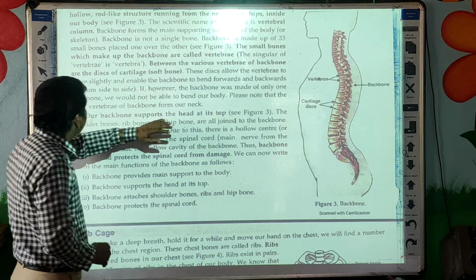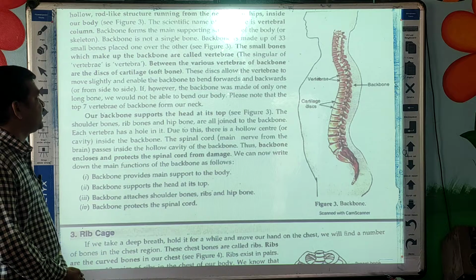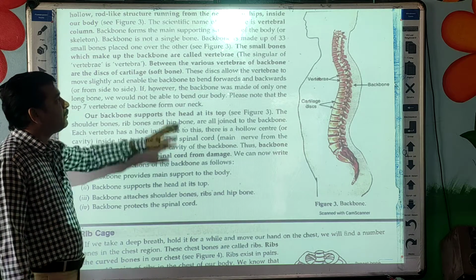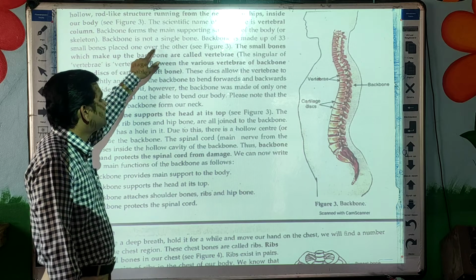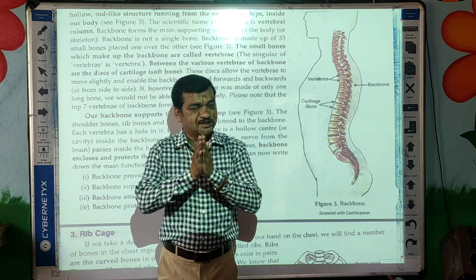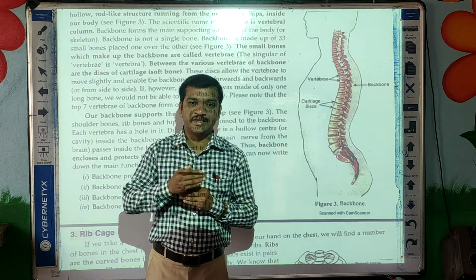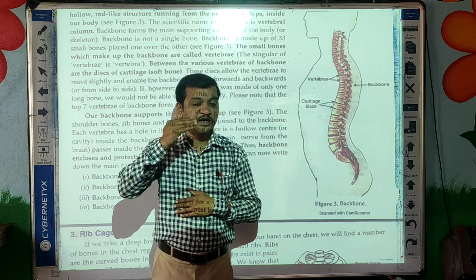Now the backbone forms the main supporting structure of the body, our skeleton. Backbone is not a single bone. It is made up of many small bones called vertebrae, near about 30.